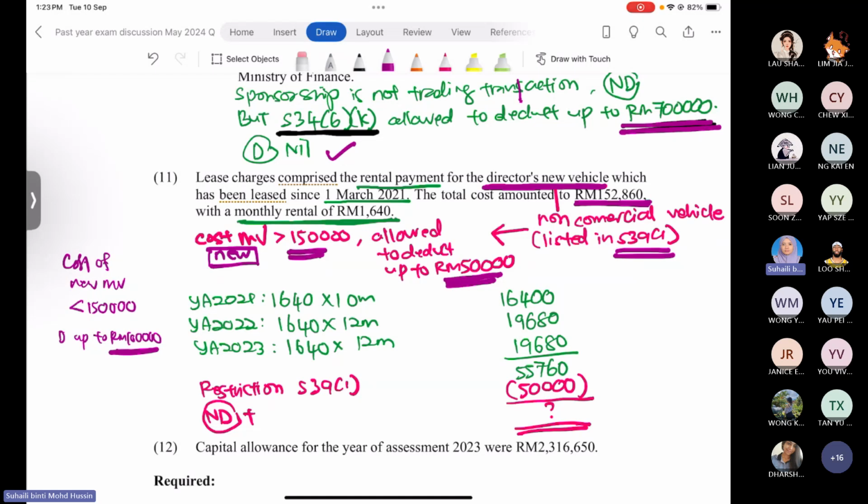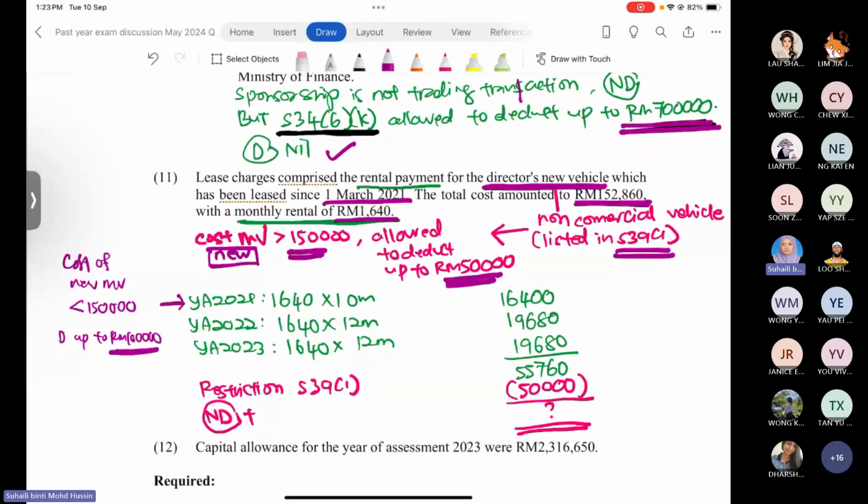So now the question here, how much has the company actually paid for the lease rental? The company started making the payment for the lease rental since 1st March 2021 with the monthly rental agreed at 1,640. So they start paying in year of assessment 2021. So 1,640 times 10 months. Why 10 months? Started paying first March: March, April, May, June, July, August, September, October, November, December, up to the accounting period ended in 2021. So 10 months, they paid 16,400 ringgit already.